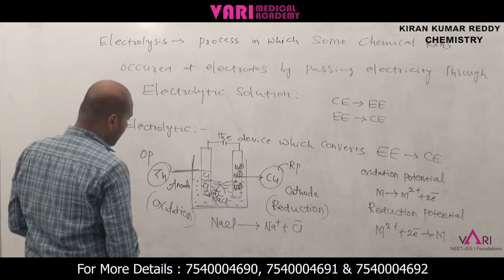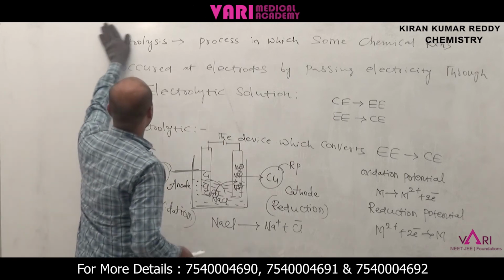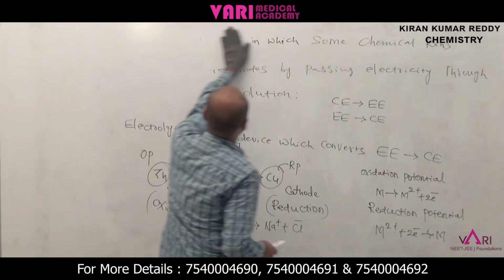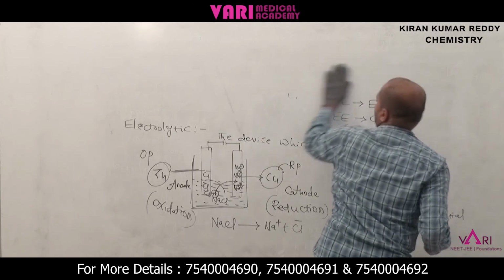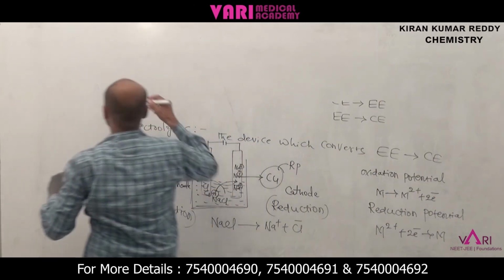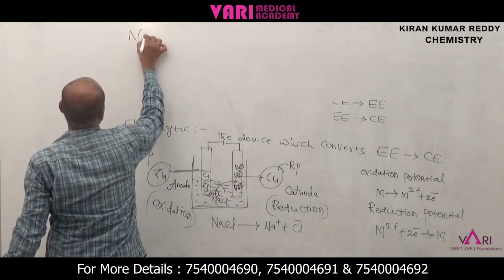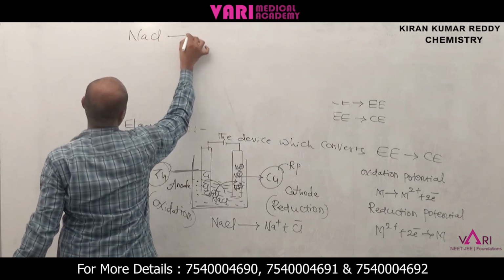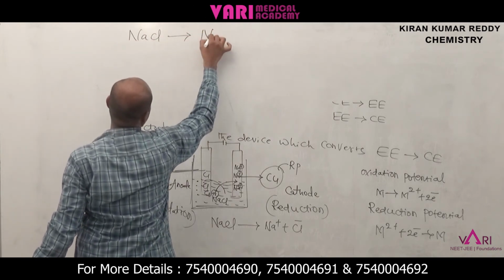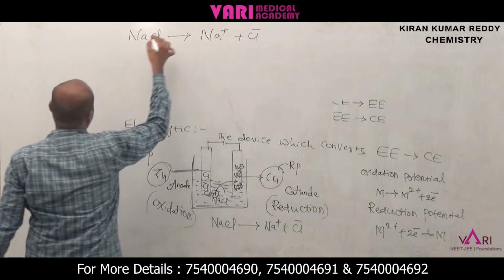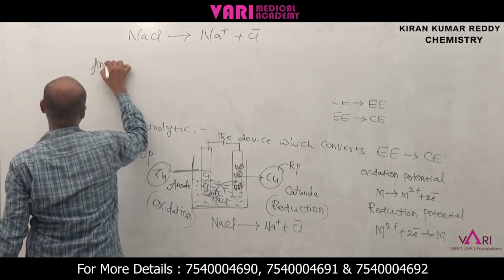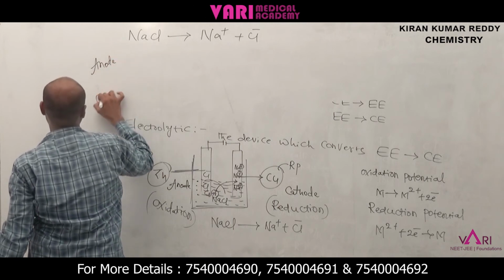Now what is the overall reaction of NaCl? The electrolyte is the NaCl solution. Now I am taking NaCl as the electrolyte. During electrolysis it can be split into Na plus and Cl minus. Now what is the anode reaction and what is the cathode reaction?